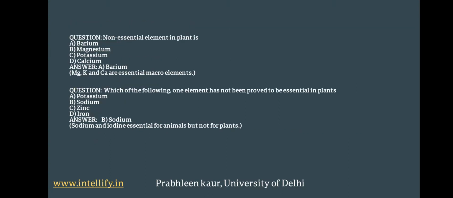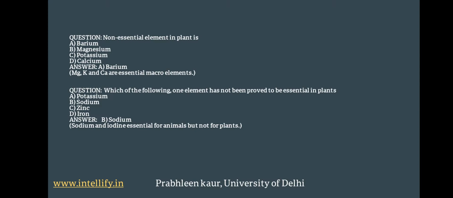Next question is, non-essential element in plants is barium, magnesium, potassium, calcium. See, in such kinds of questions we look for the one which is least important. Okay, we are not going to say that barium is also required, so the question is wrong. We go for the least important, and hence barium, because all the other given options like magnesium, potassium and calcium are essential macro elements.